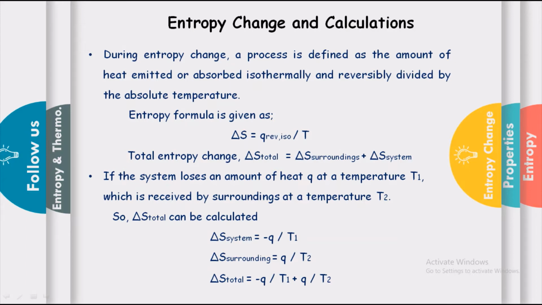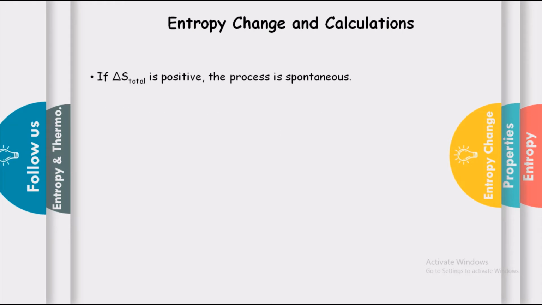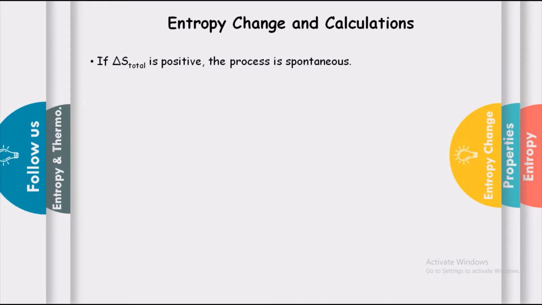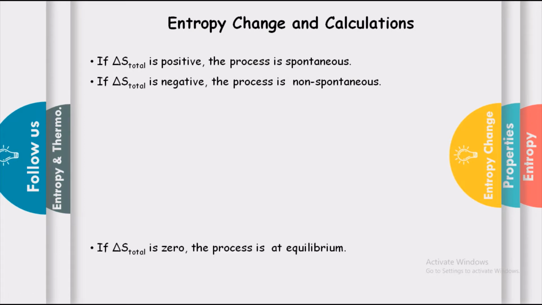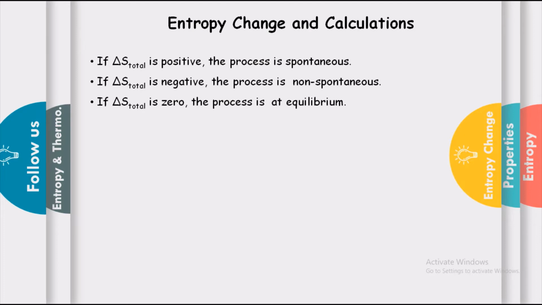If delta S total is positive, then the process is spontaneous, and if delta S total is negative, then the process is non-spontaneous, and if delta S total is 0, then the process is at equilibrium. So these are the conclusions we have got from the entropy concept.